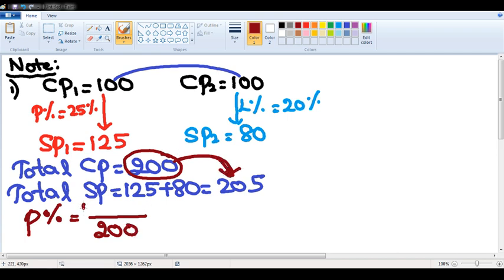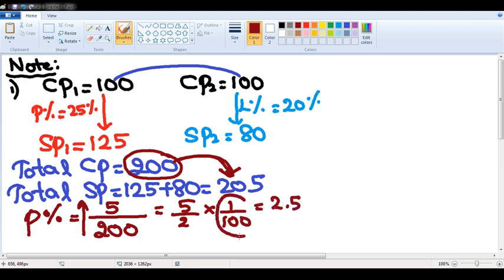That means there is an increase of 5. 5 by 200 is 5 by 2 into 1 by 100. 5 by 2 is 2.5. 1 by 100 is nothing but percentage. That means the overall profit percentage is 2.5 percent.